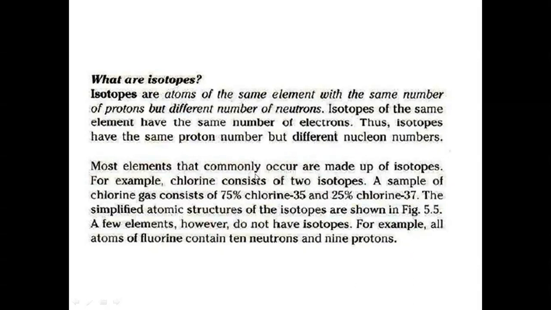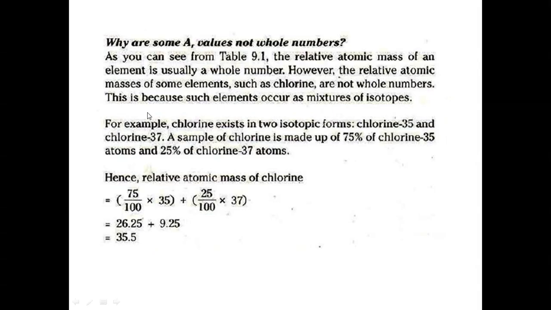We are going to multiply the abundance of the chlorine with its mass number. In this next slide, we are going to multiply 75/100 by 35, and then we are going to add it to the abundance of chlorine 37, which is 25/100 multiplied by 37. We are going to sum up both of the values that we get after multiplying the abundance with their mass numbers. Now we are going to get 35.5.